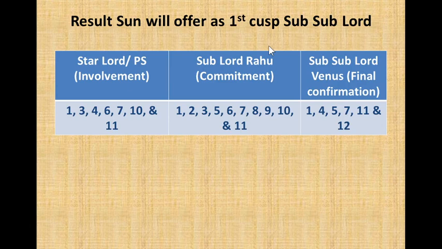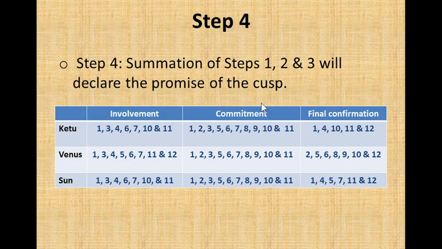The result Sun will offer as first cusp subsubnode will be this: involvement, commitment, and final confirmation. Step 4 is summation of step 1, 2, and 3 will declare the promise of the cusp. So the subsubnode of first cusp as Ketu will be this, as Venus will be this, and Sun will be this. Ketu represents Venus and Sun. So Venus and Sun also become the subsubnode of the first cusp.